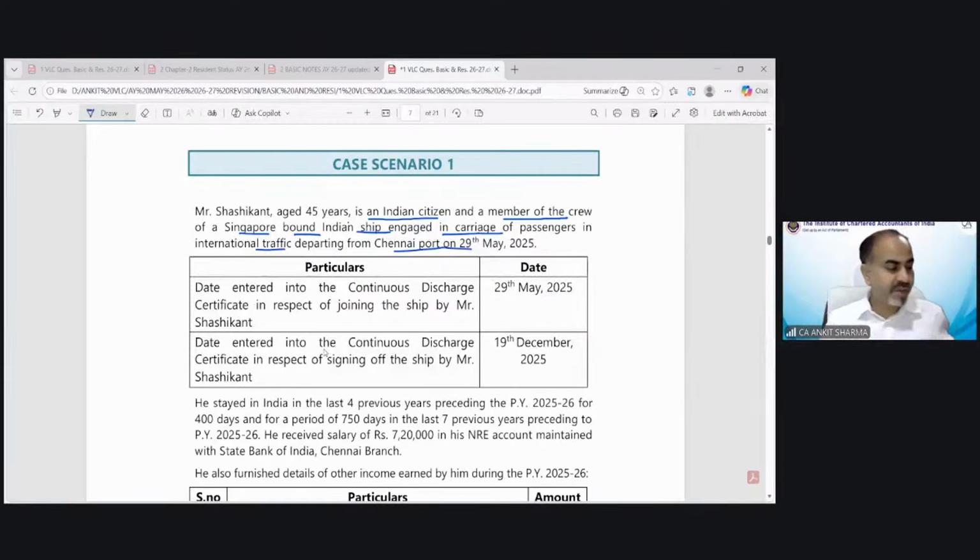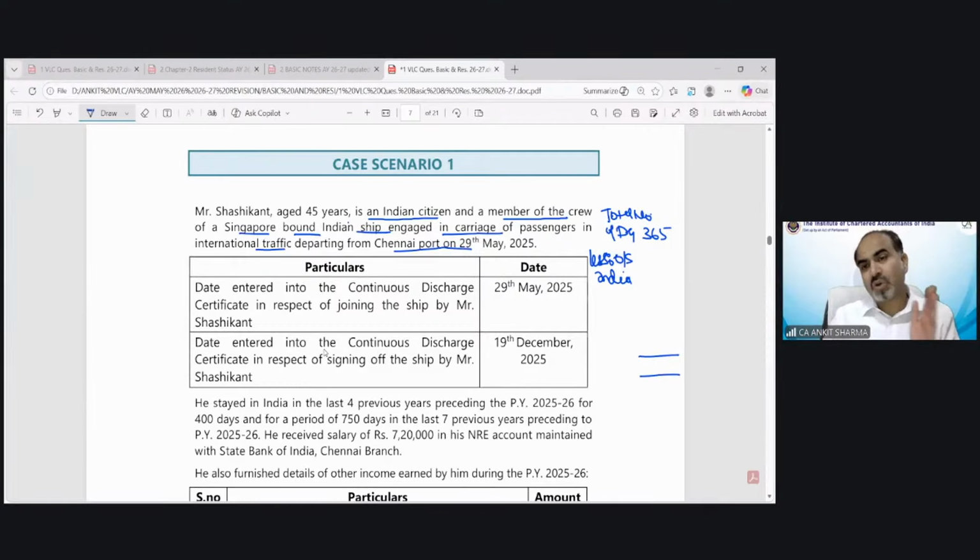In that situation, we have to find out the residential status by taking the total number of days of that year, 365, and reducing the days he is outside India. Then the remaining days would be the days of stay in India. On the basis of that, we will find out whether he is a resident or not, because that's a special case.